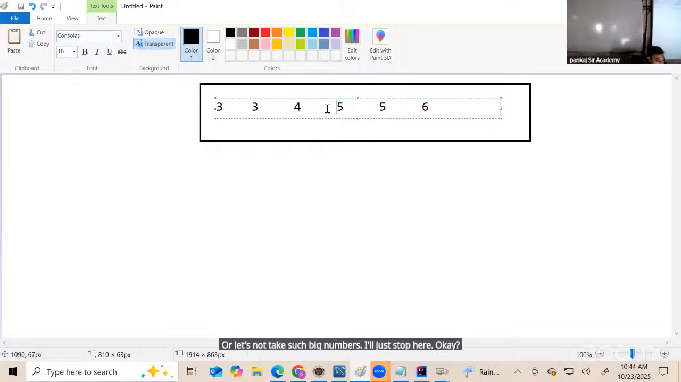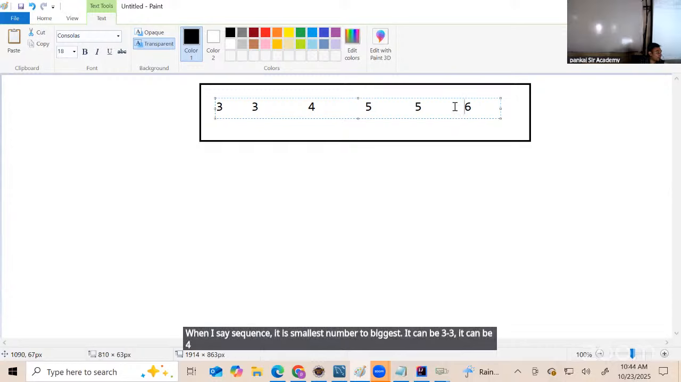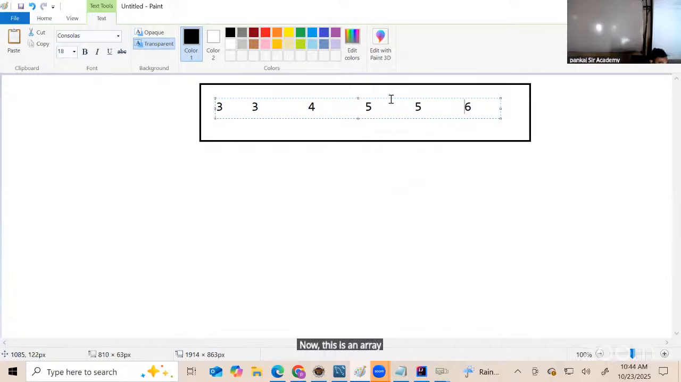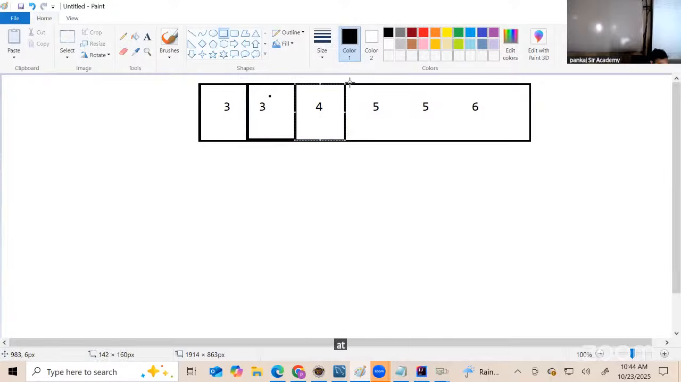Yeah. Now is this array sorted? Are the elements in sequence? When I say sequence, it is smallest number to biggest. It can be 3, 3, it can be 40, it can be 50, it can be 65, any number. Now this is an array that I have got and I want to sort this. So the value 3 is present at index 0. This value is present at index 1. Then this value is present at index 2. This is present at index 3.